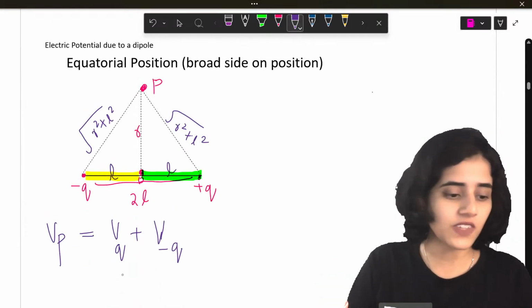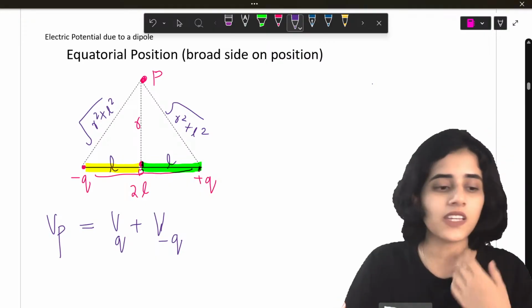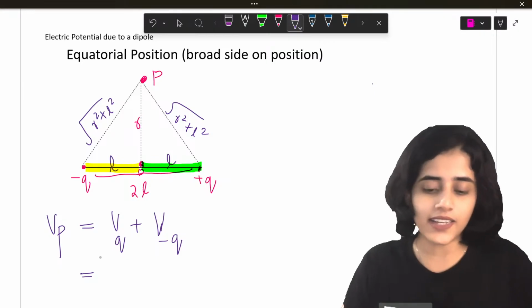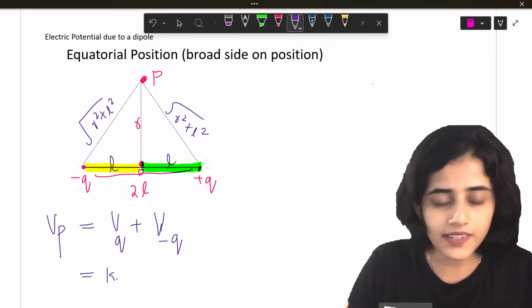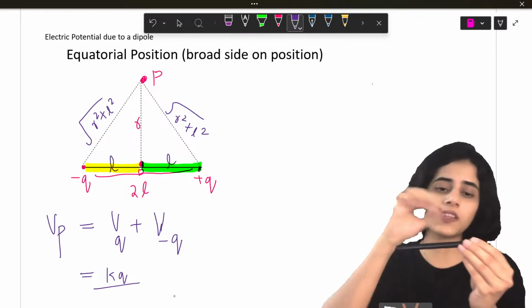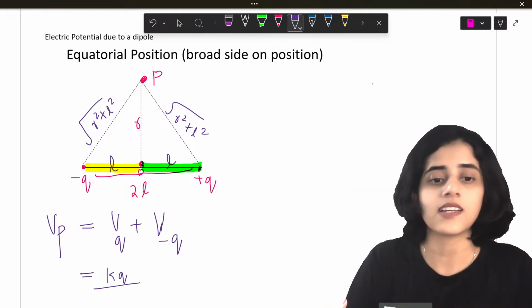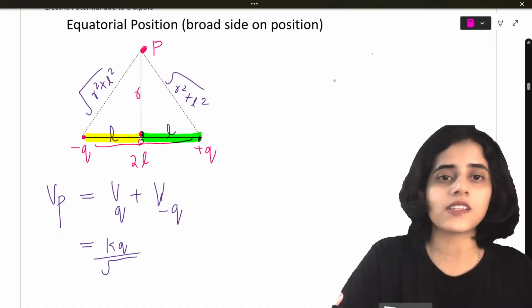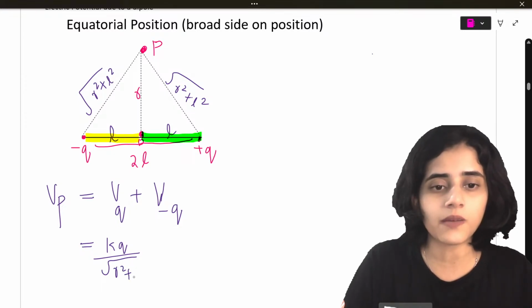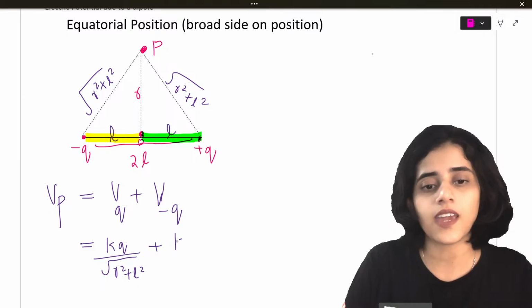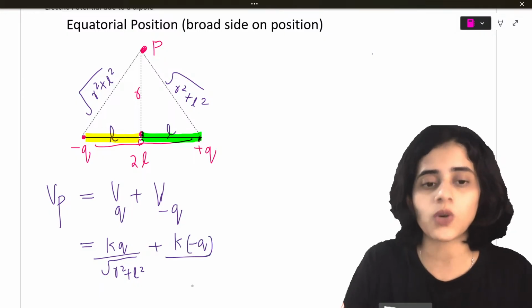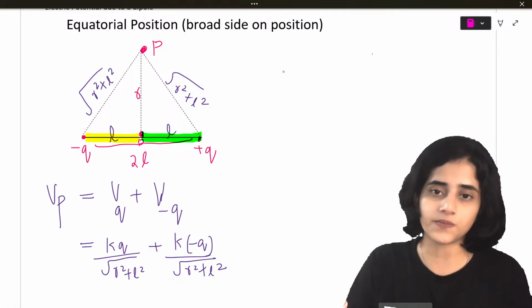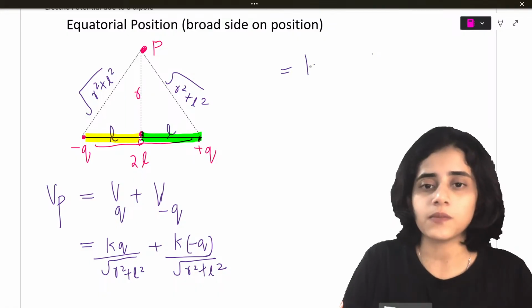So this is V plus VQ plus V minus Q. So now VQ is what? K times charge divided by the distance between the charge and point P. Here what is the distance? The distance is square root of R square plus L square, plus K into minus Q, the whole divided by the distance, which is R square plus L square. Okay. Now what does this become?